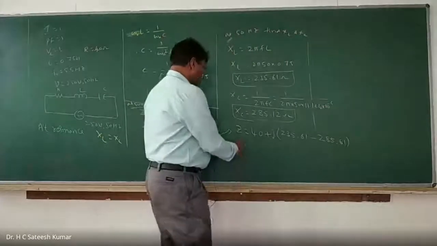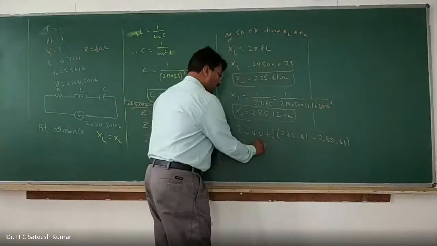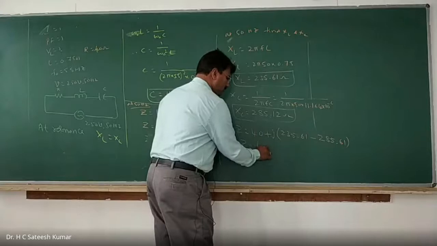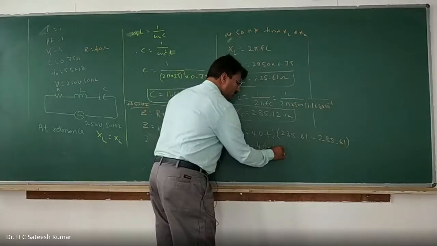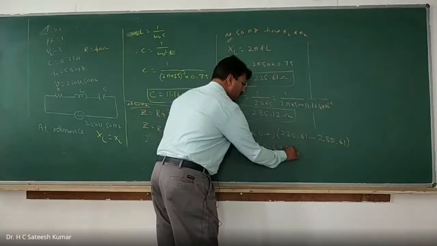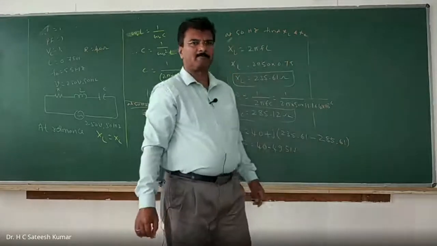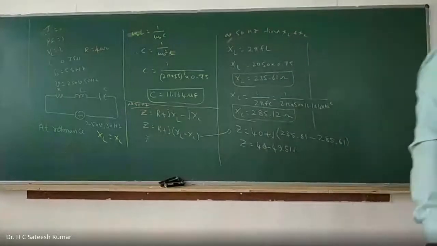First, tell me in rectangular format, Z is equal to how much? 40 minus 49.51 j. Convert it into polar. Polar, you press complex.